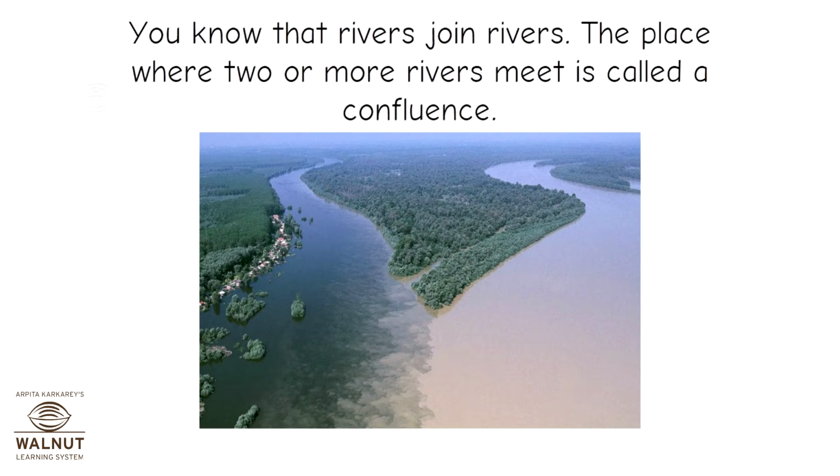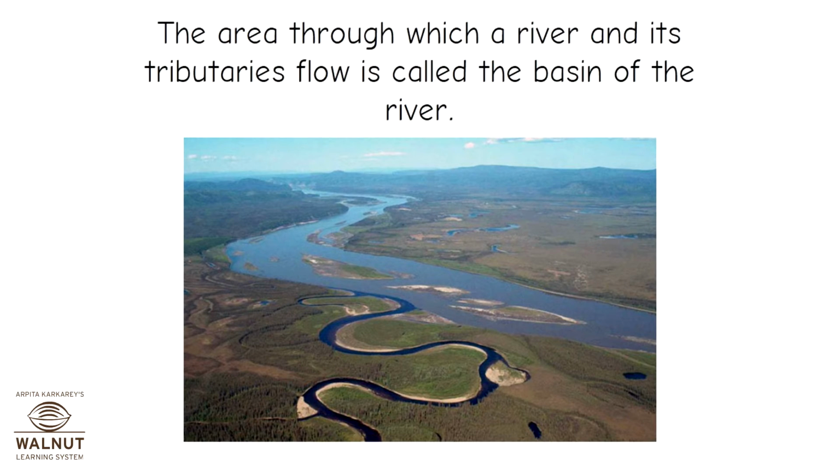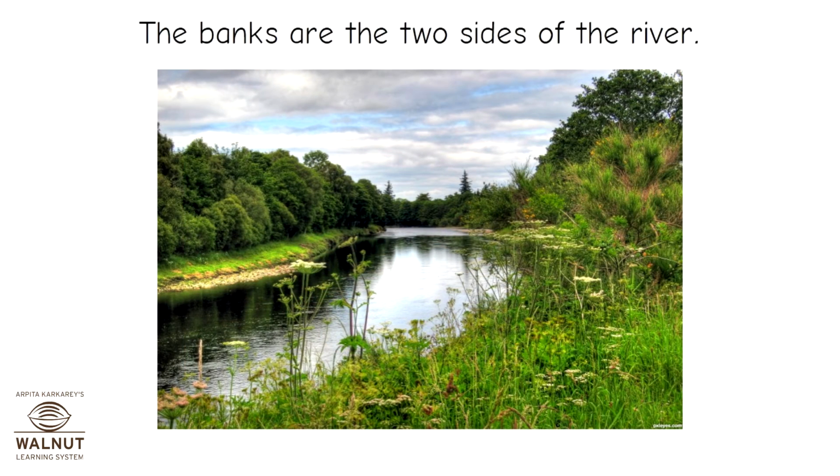You know that rivers join rivers. The place where two or more rivers meet is called a confluence. The area through which a river and its tributaries flow is called the basin of the river. The banks are the two sides of the river.